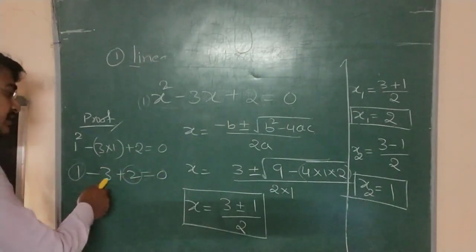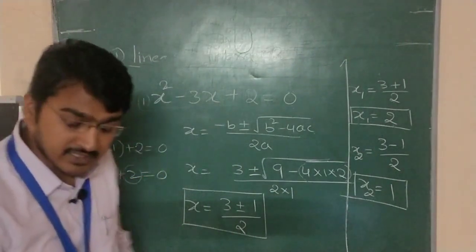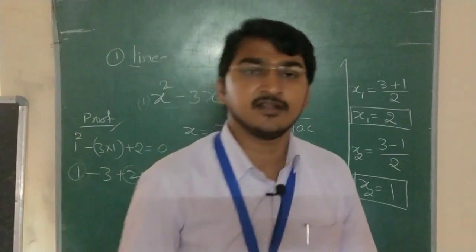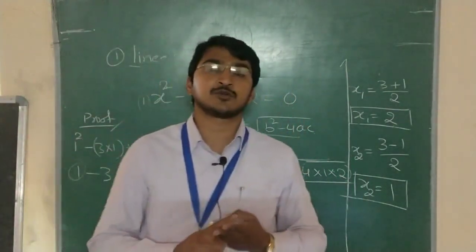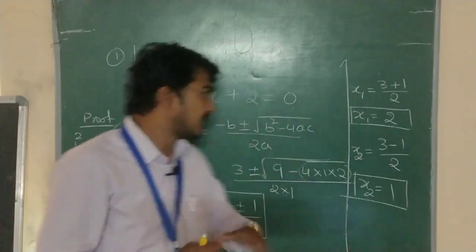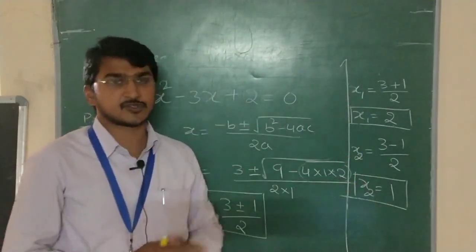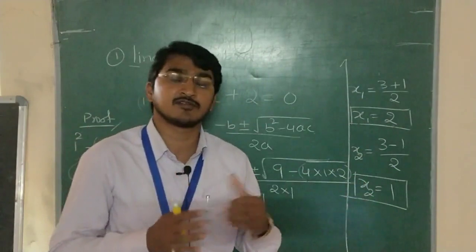So it is satisfied, right? For a given equation to get the 0 value, we should substitute the two values of x, either 2 or 1. These two are called the solutions for the given algebraic equation.